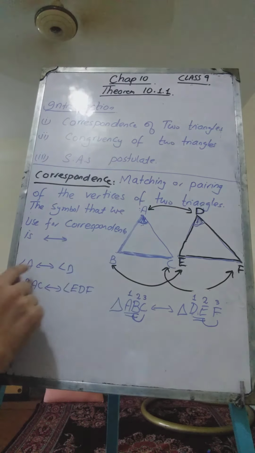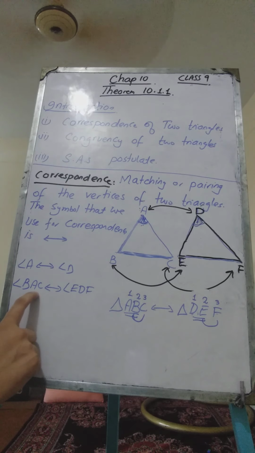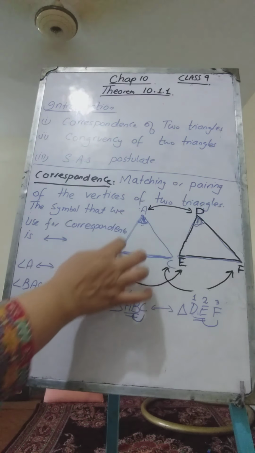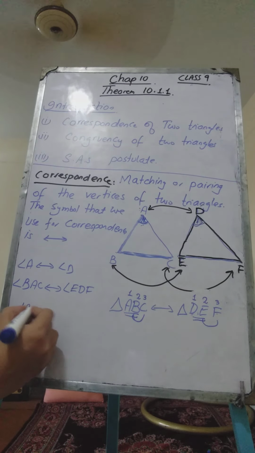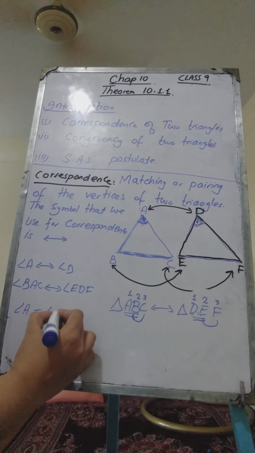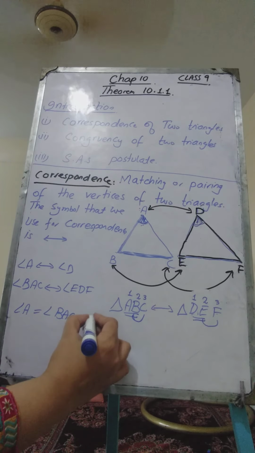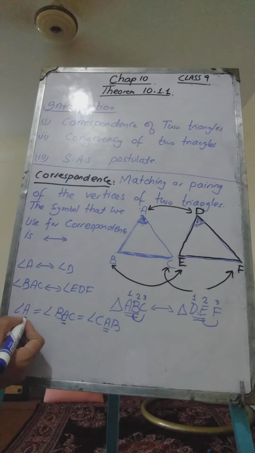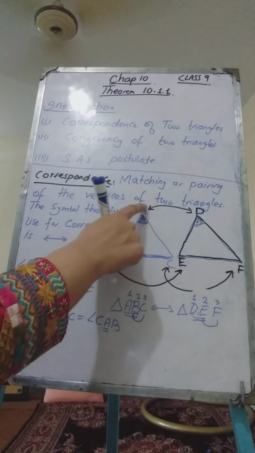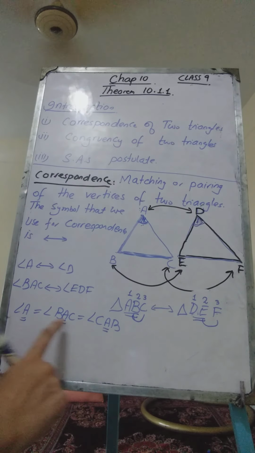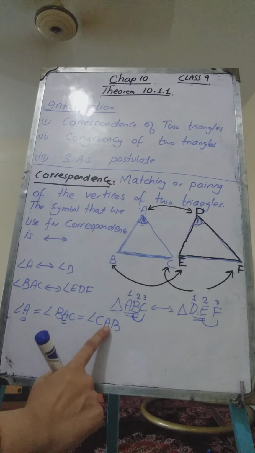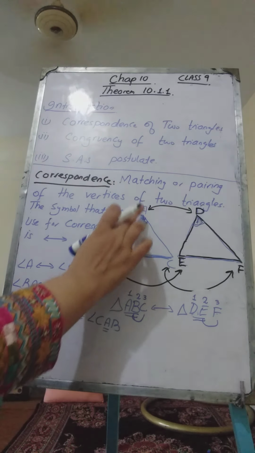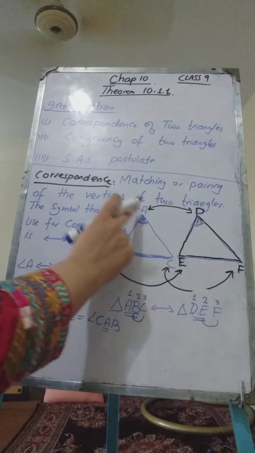Now angle A can be written in this form, or in this form: angle BAC, or angle A can also be written as angle CAB. Okay, they are the same thing. Angle A is the same as angle BAC, and it can also be named angle CAB. The vertex should be in the middle. Just be careful that if the angle is made at vertex A, then you name it in such a way that A remains in the middle. This is the angle, it is its vertex, so A will always remain in the middle if the angle is made at the vertex A.